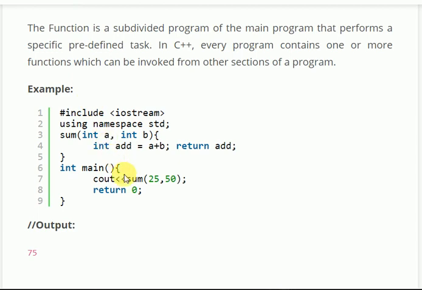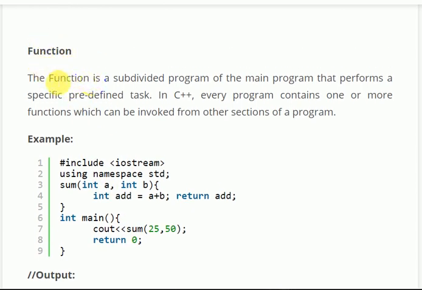Now function. What is the basic definition of a function? A function is a subdivided program of the main program. Suppose a very big program is written, and inside that you subdivide some certain sections which are independent of each other, then you can say that those are functions.